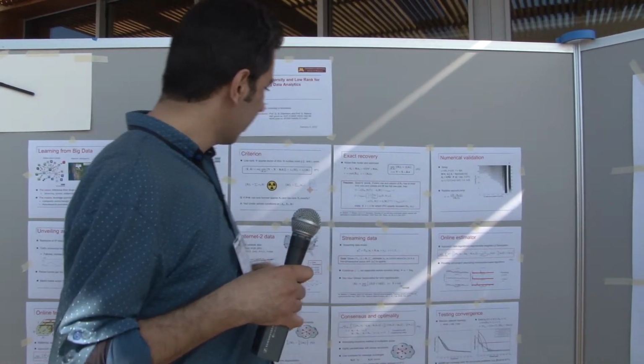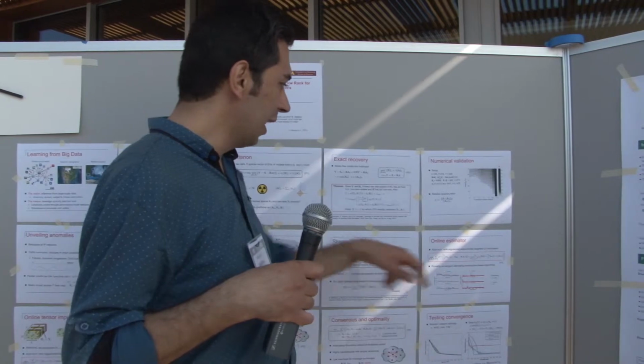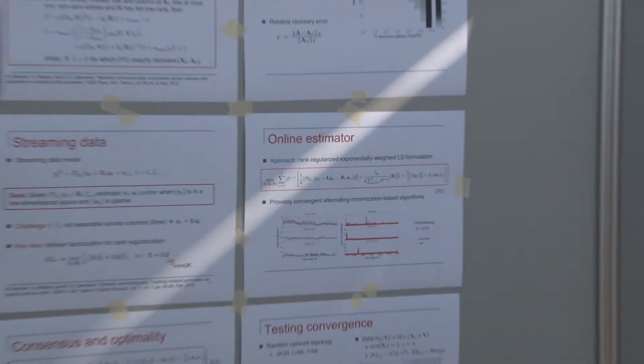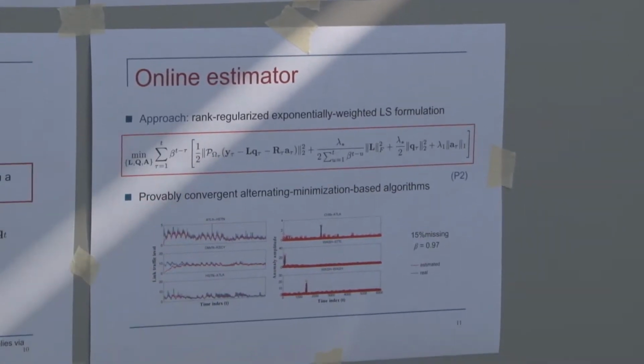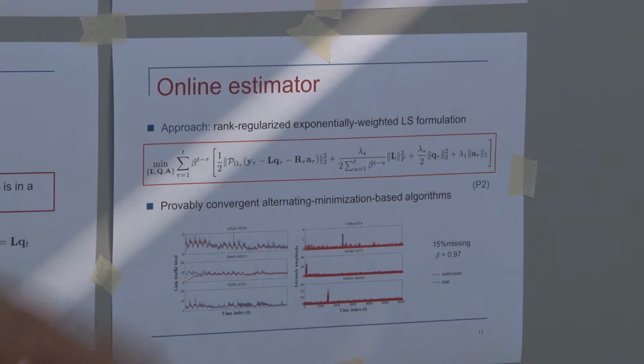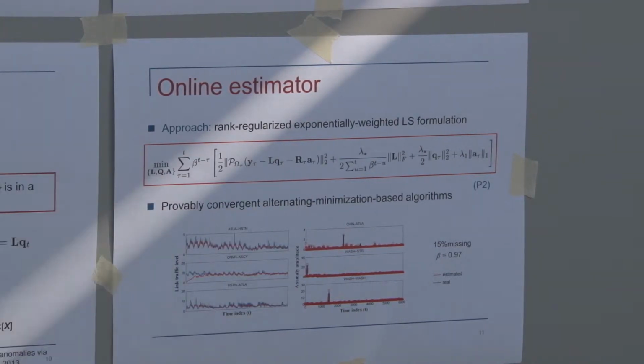If we use this characterization in the formulation, we end up with an online formulation, and we have developed online algorithms based on the theory of alternating minimization, which are provably convergent and work well for identifying anomalies of backbone networks in real time.